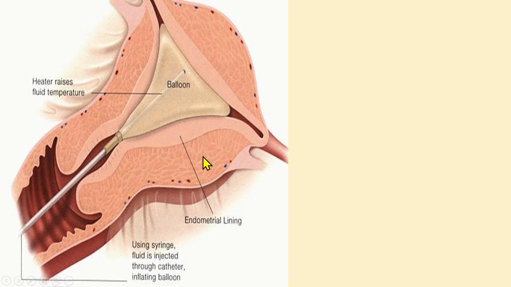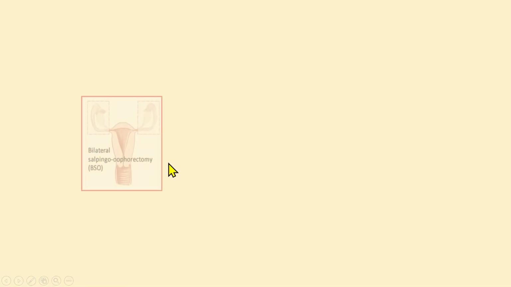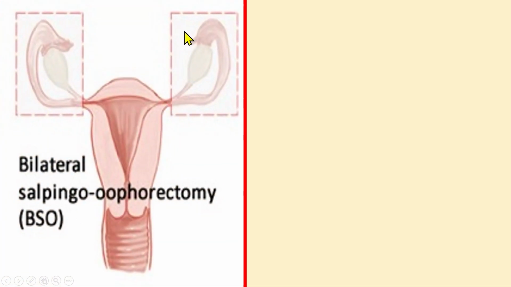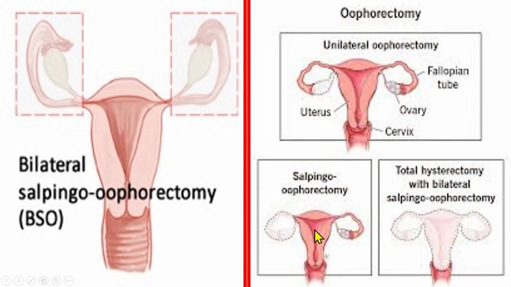So this is endometrial ablation. Okay, this is also the same picture which shows we give the balloon, which is a heated balloon, so it ablates the endometrium.